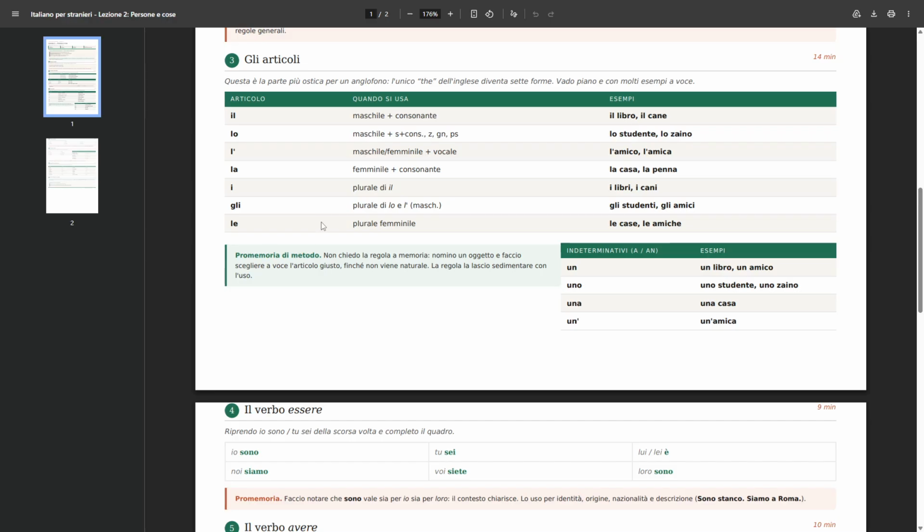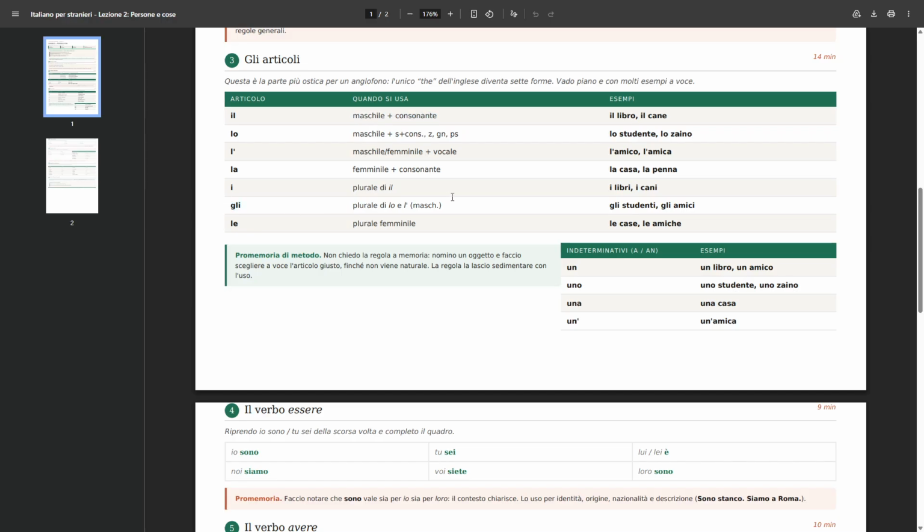Okay, then we have gli. This one instead is the plural of both lo and l' with an apostrophe. So keeping this in mind, what does that mean? If i was the plural of il, and so we use the same rule as for il, but with plural nouns, the same goes for gli.